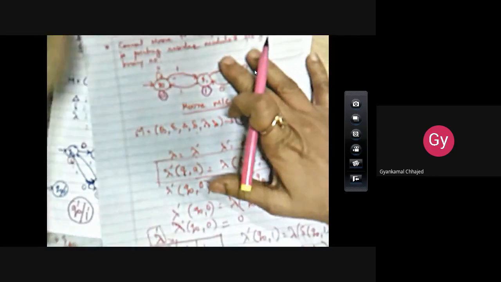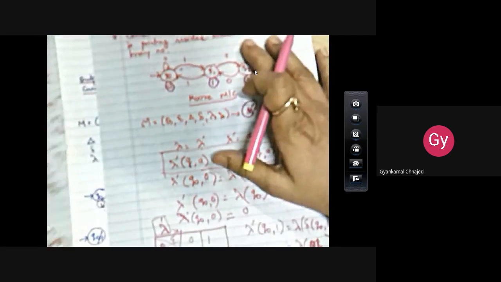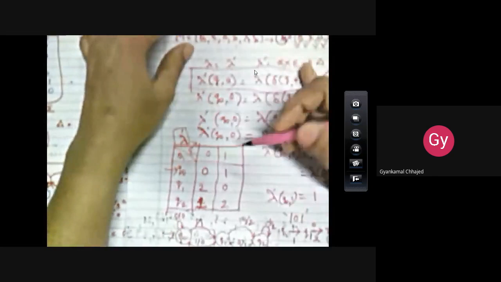So in short, since you are now preparing for GATE and this lecture is associated with that preparation, I can tell you there is a very simple way to convert Moore to Mealy machine. What you have to do is take this table as it is from a Moore machine and just replace the associated output with every state. For example, here Q0 is associated with 0, right? So here you just write 0. Are you able to see? Only you have to write the 0. That's it. Now see again. Are you able to see?